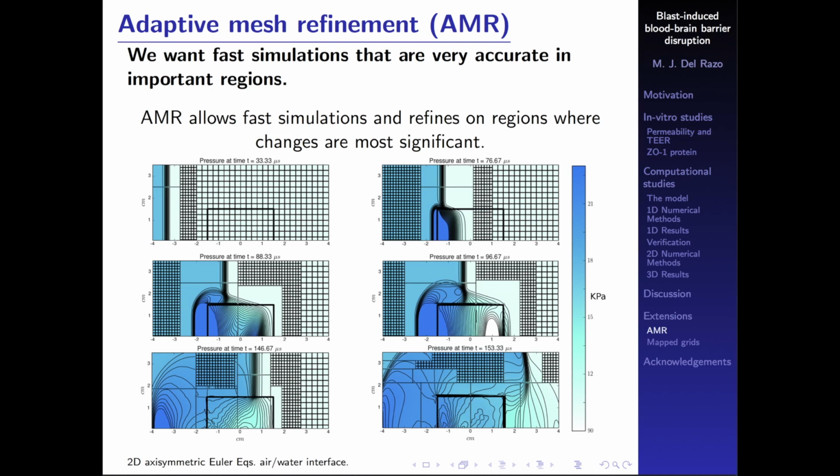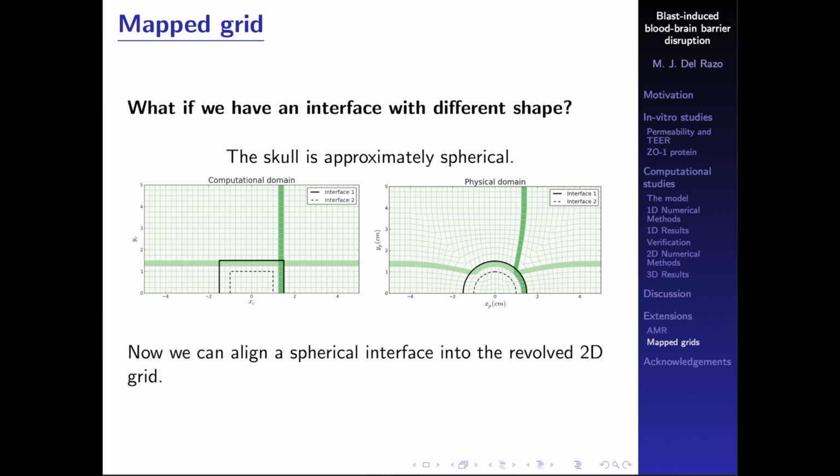So now the model is working with adaptive mesh refinement. This is really useful because now we can run simulations really fast and be really accurate about the pressure that we're measuring. We're also moving it into a mapped grid.